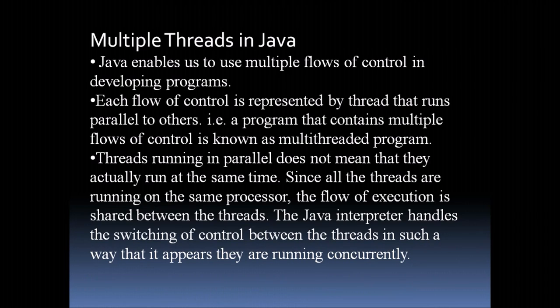Threads running in parallel does not mean that they actually run at the same time. Since all the threads are running on the same processor, the flow of execution is shared between the threads. The Java interpreter handles the switching of control between the threads in such a way that it appears they are running concurrently.